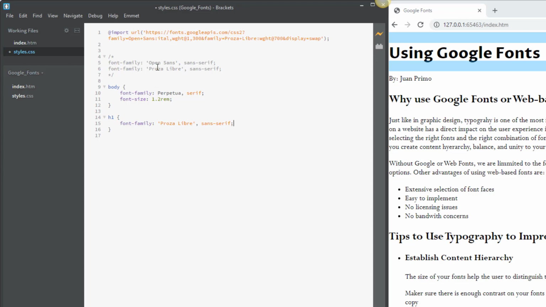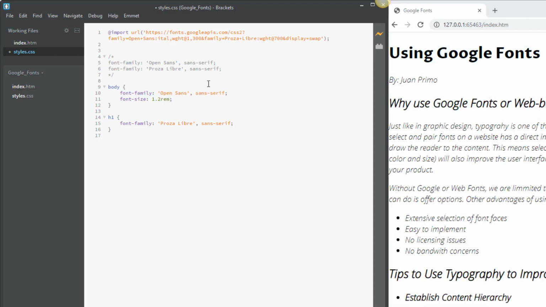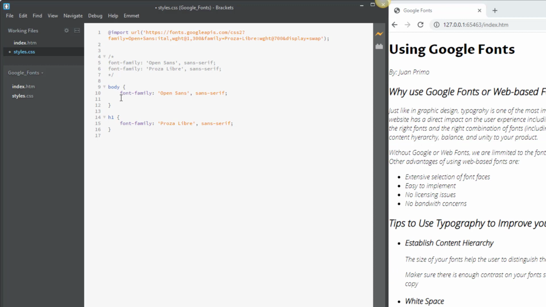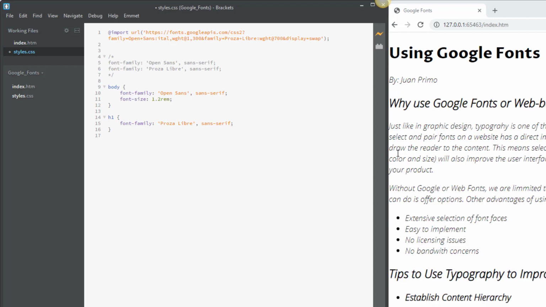All right, so now I'm going to use Open Sans for my text copy. Control C, and I'm going to apply it to the body here. I'll check the line height and all that. All right, very good. Now this font size is making it a little bit bigger than what the font is. Let me see how it looks without it. Kind of like that. So I made it a little bit bigger, and I might want to play a little bit with the line height.